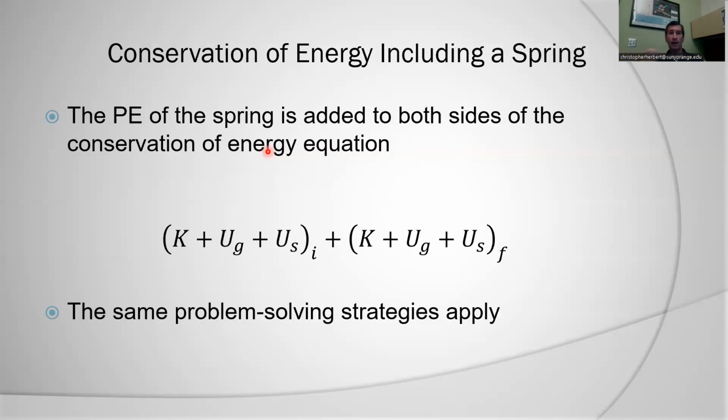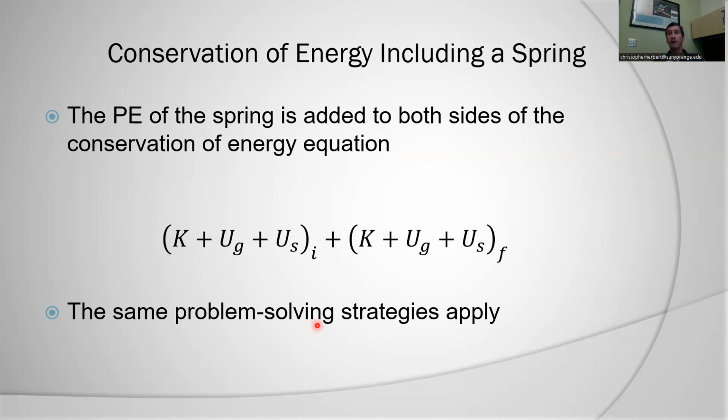And again, if there are no non-conservative forces acting on this, we could just say the total mechanical energy at the beginning is equal to the total mechanical energy at the end: kinetic plus potential energy from gravity, plus potential energy from the spring. Same problem-solving strategies apply.